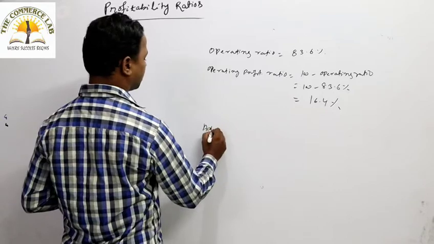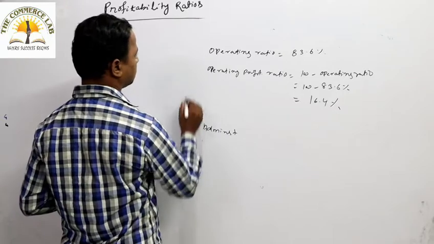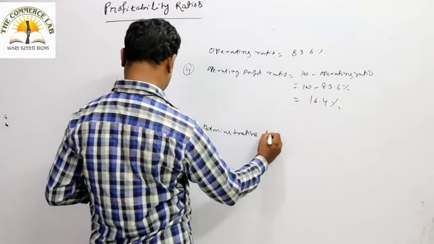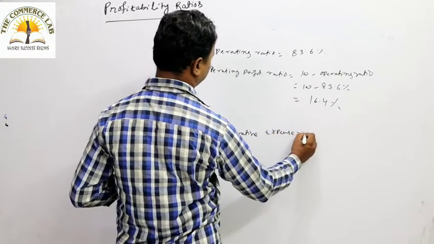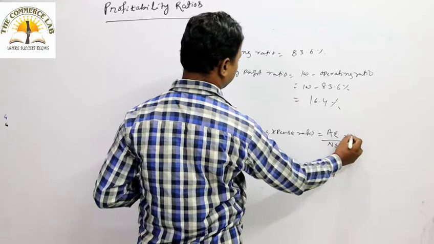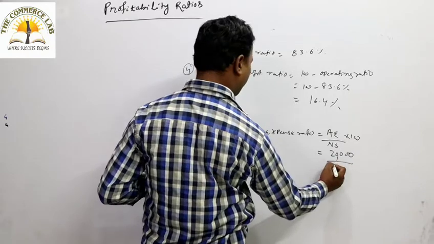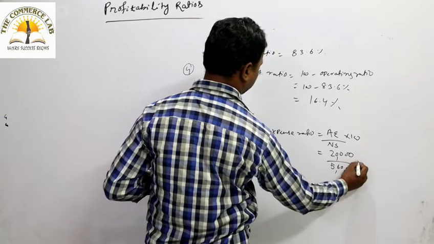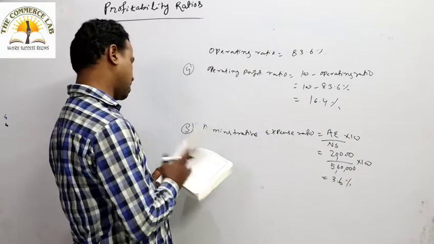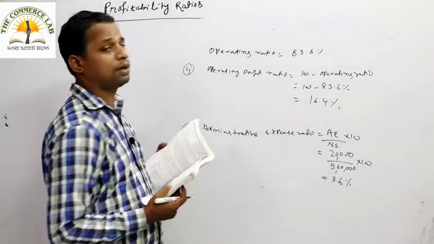The last ratio asked to calculate is the administrative expense ratio, the fourth bit. It can be calculated as administrative expenses divided by net sales into 100. Administrative expenses are given in the question, that is 20,000, divided by 5,60,000 into 100. So ultimately you get 3.6%, which is your administrative expenses ratio. So this is all about the calculation of different profitability ratios.